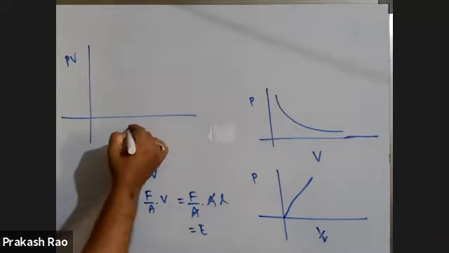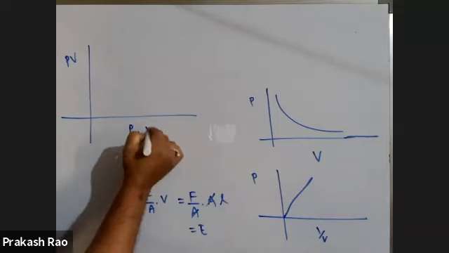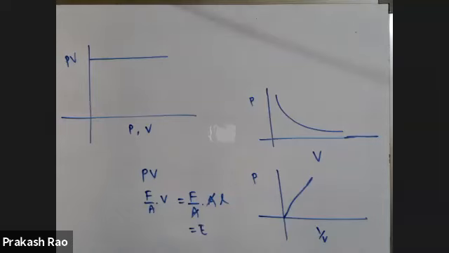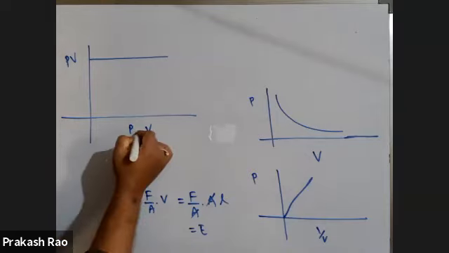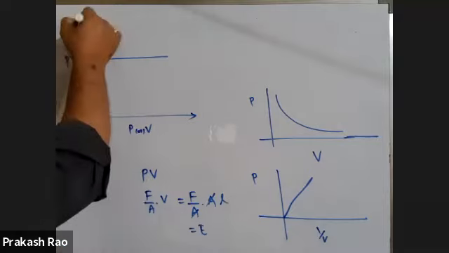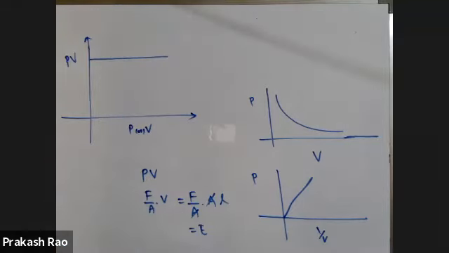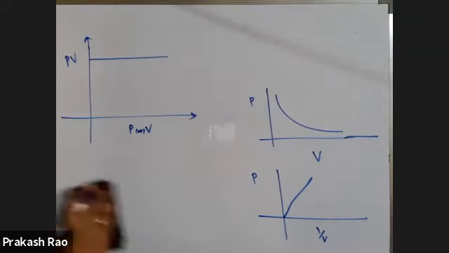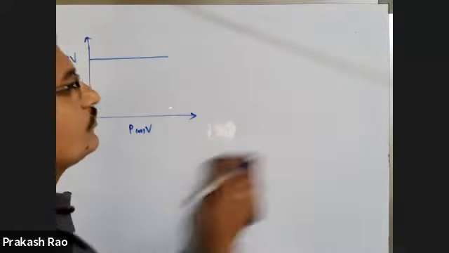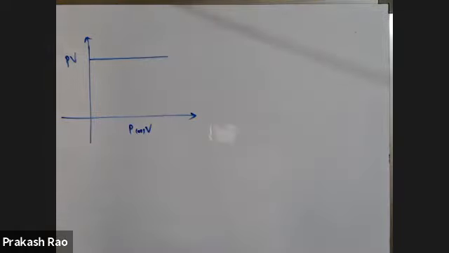So for PV versus P or V, you will get a graph like this. Straight line. P or V in this direction, and PV in this direction. You will get a graph like this. Shall I rub it, my dear students?